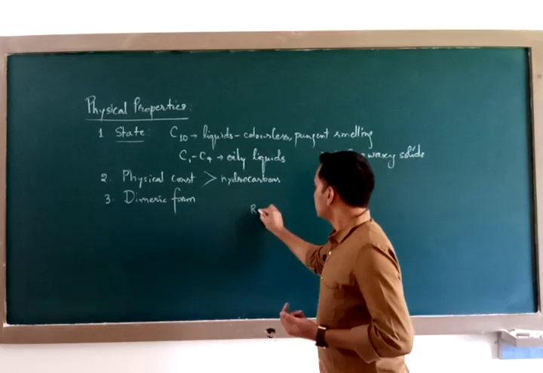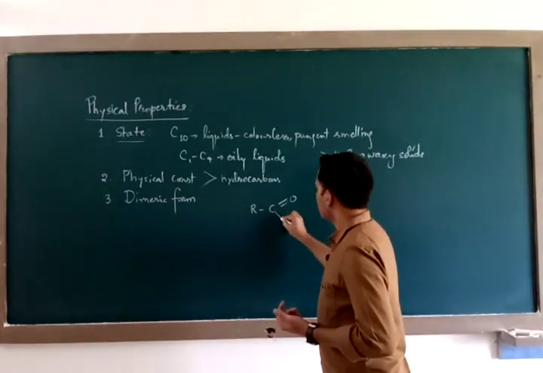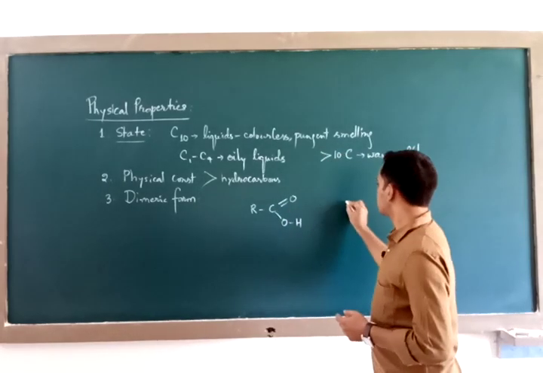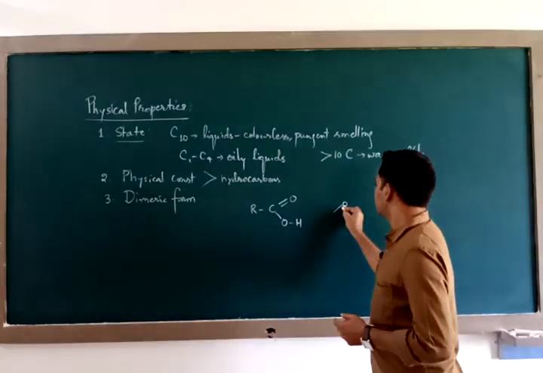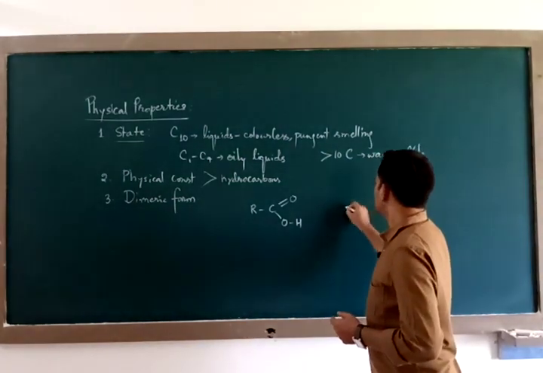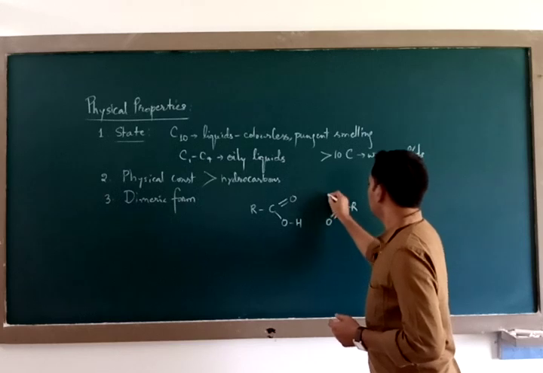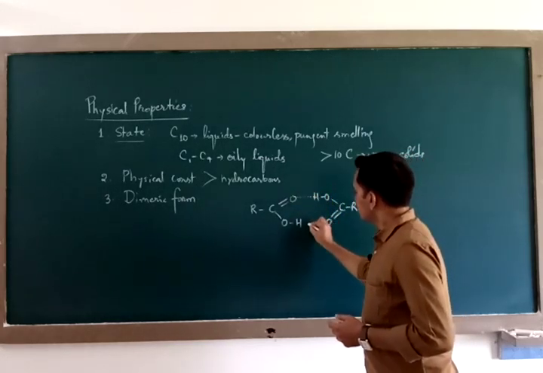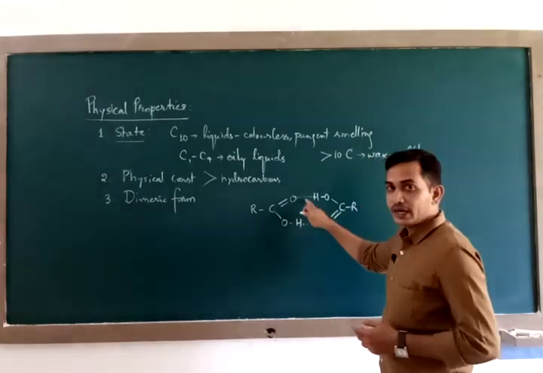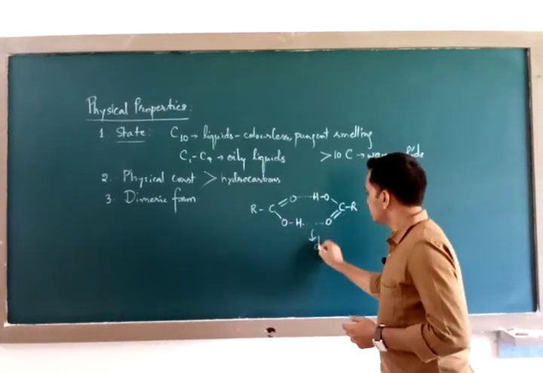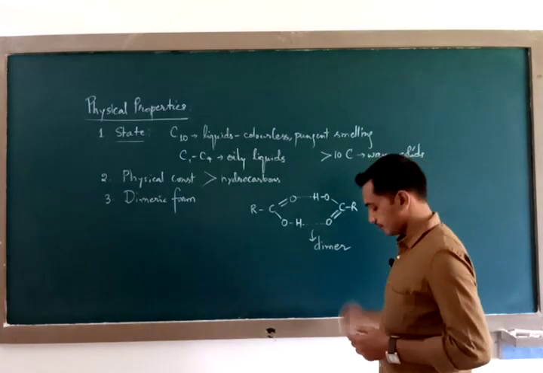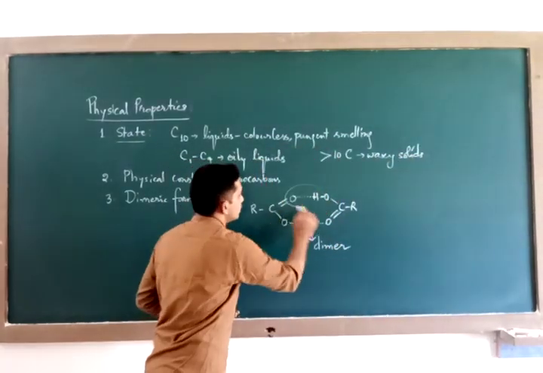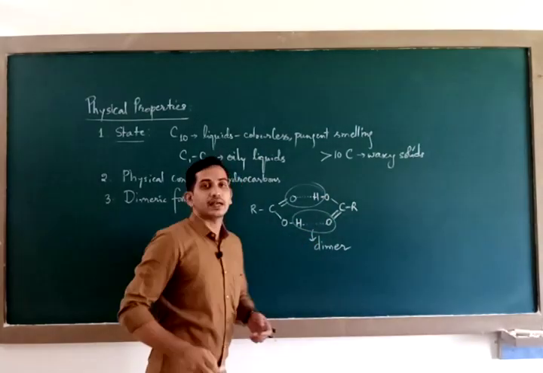You see, this is a carboxylic acid, RCOOH. Similarly, we have another carboxylic acid, RC double bond OH. So these two carboxylic acids, because of intermolecular hydrogen bonding, exist in the form of a dimer, and even in the vapor phase, these hydrogen bonds do not break.